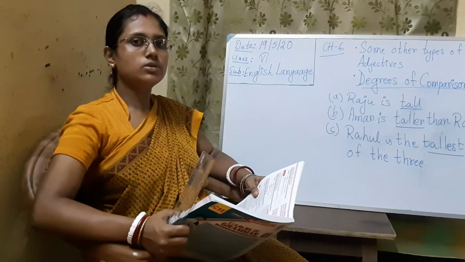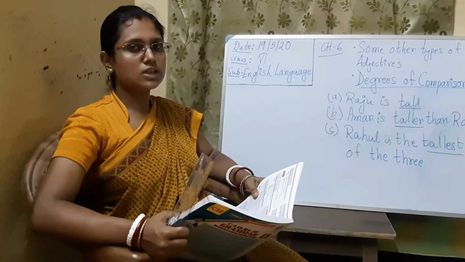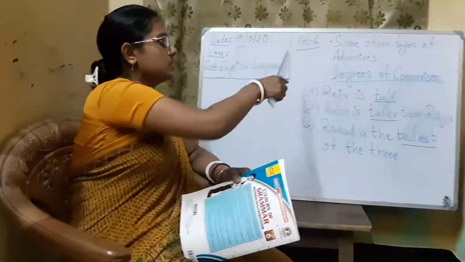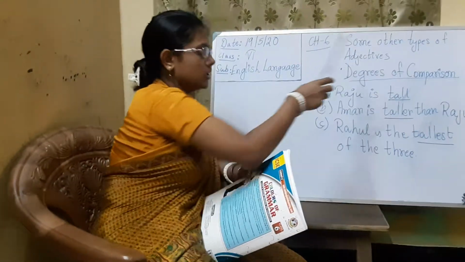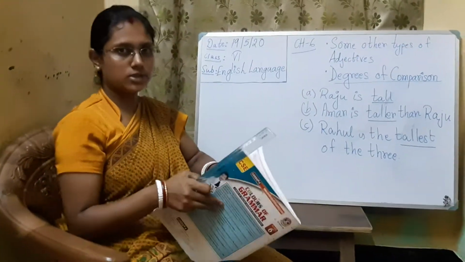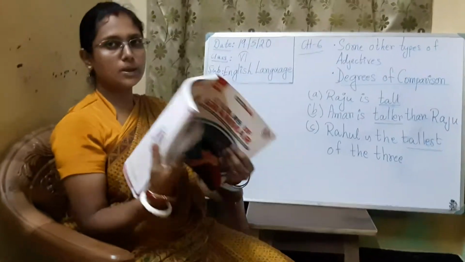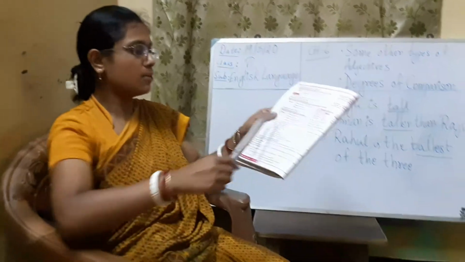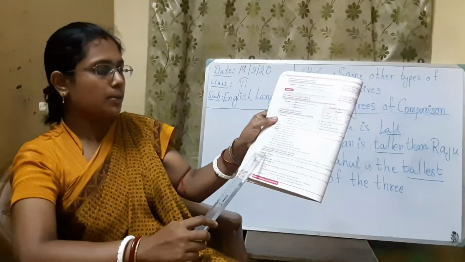Today I am going to teach you some other adjectives. Chapter number 6: Some other types of adjectives and degrees of comparison. So take out page number 30 of your book. Now, in some other types of adjectives, look at the book.